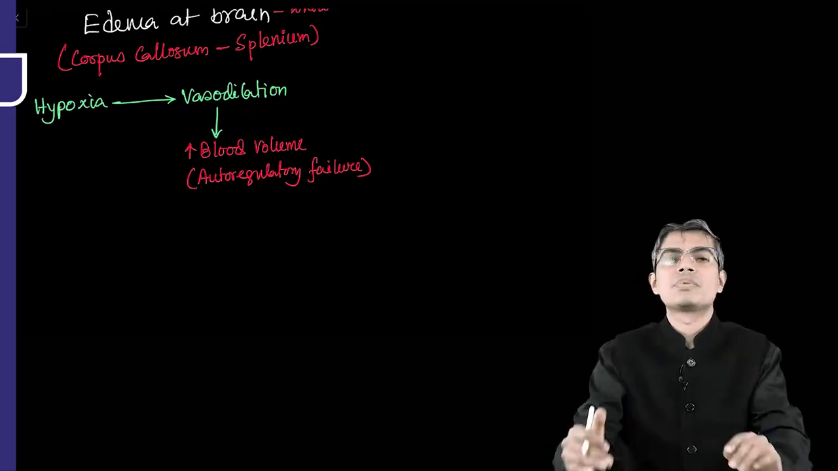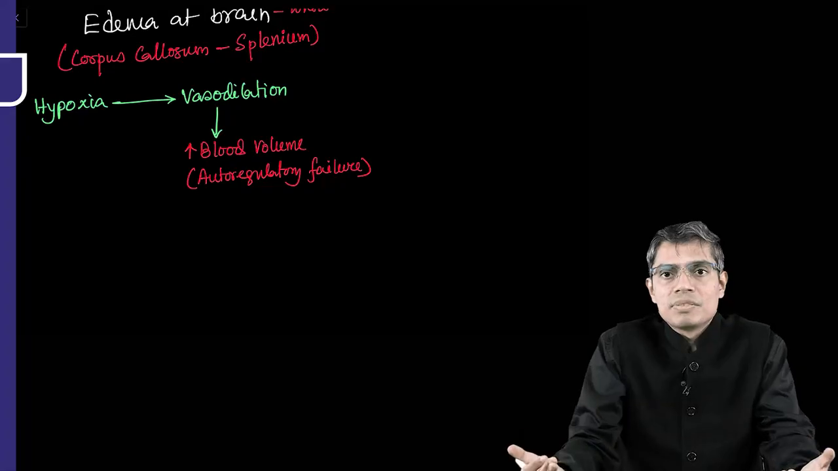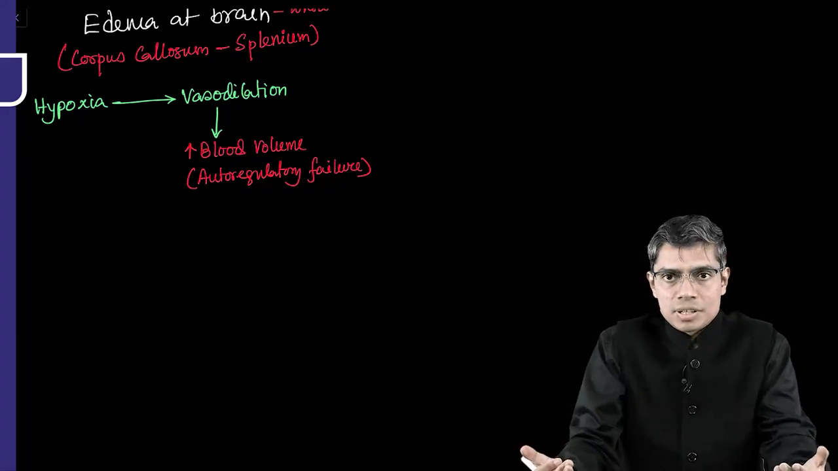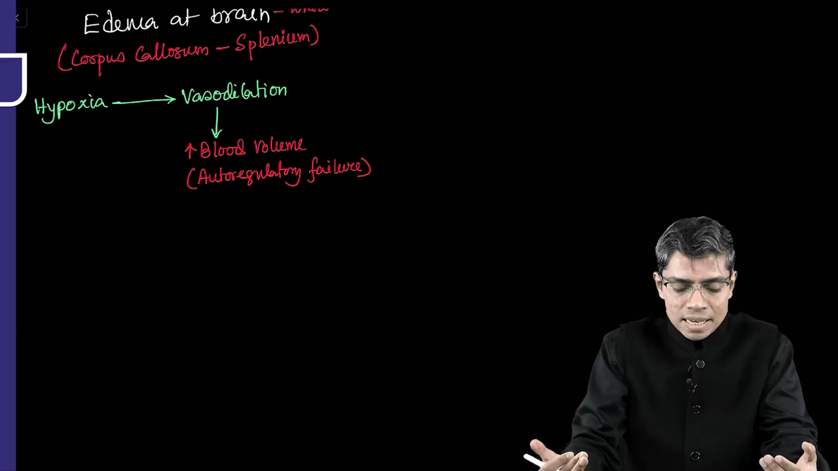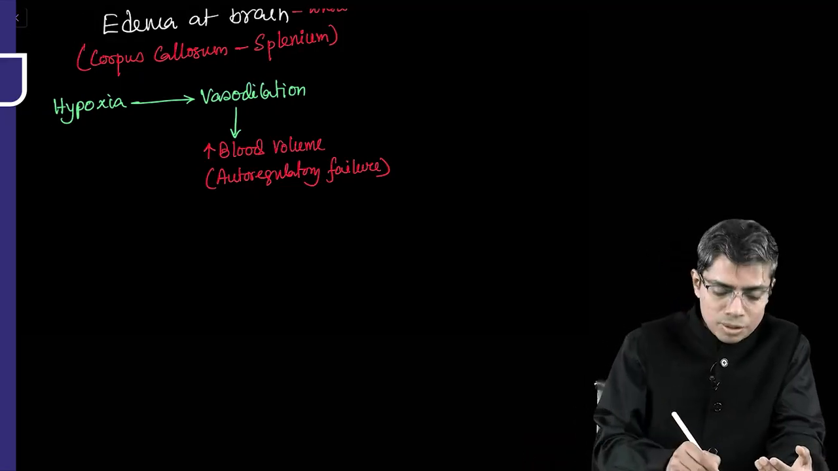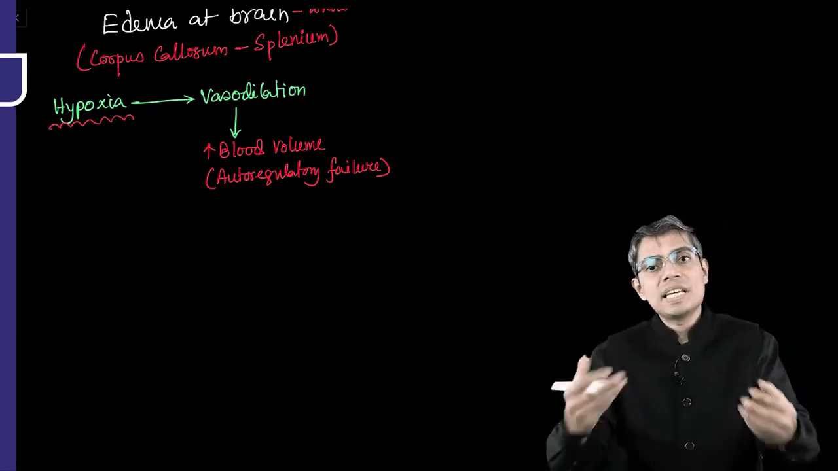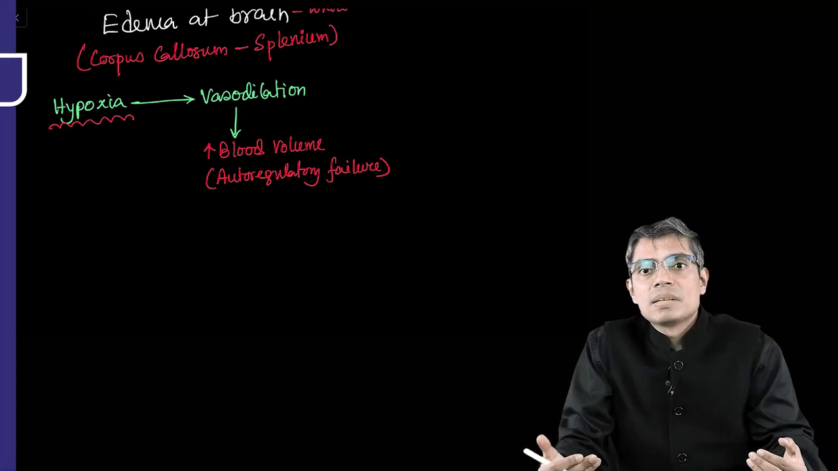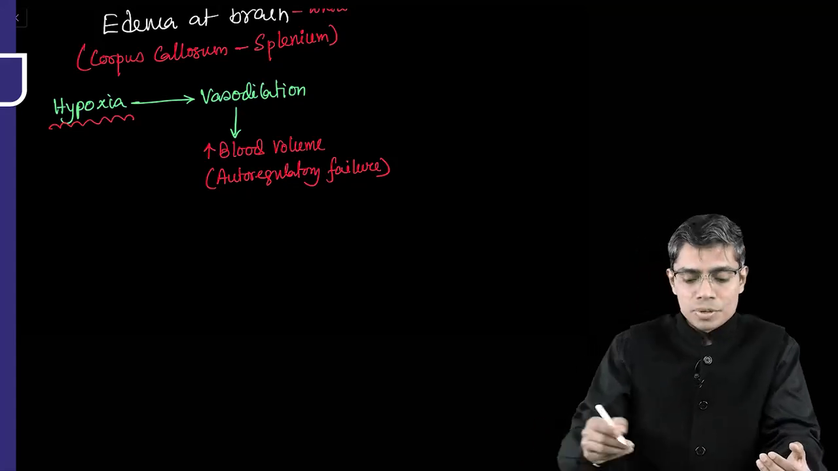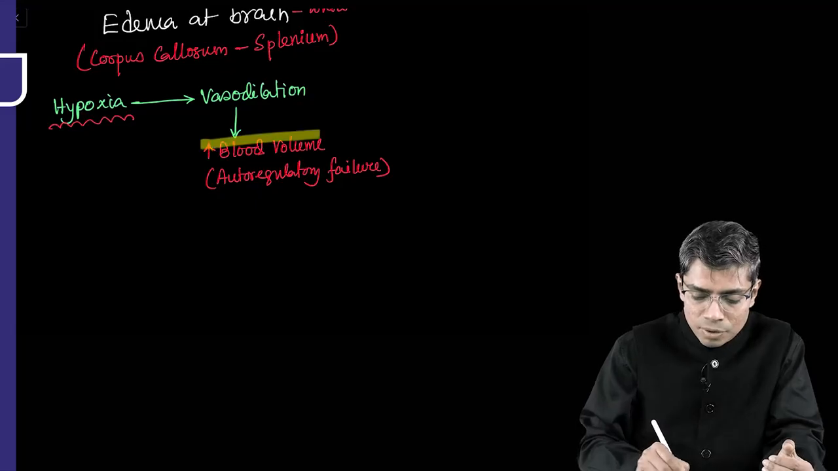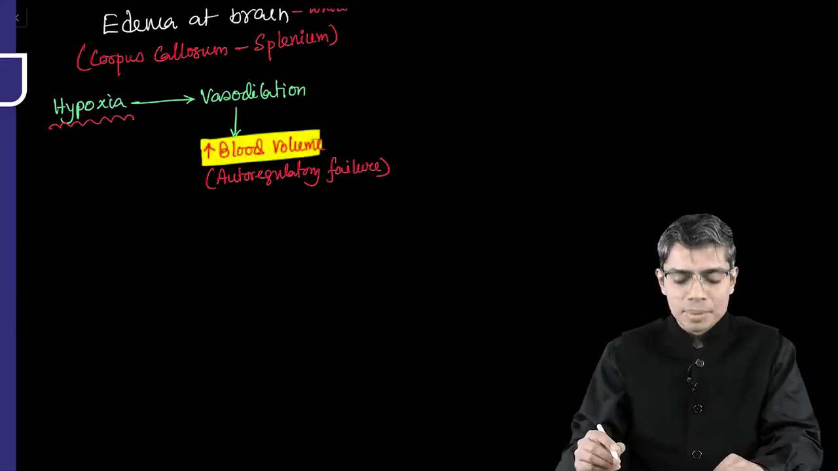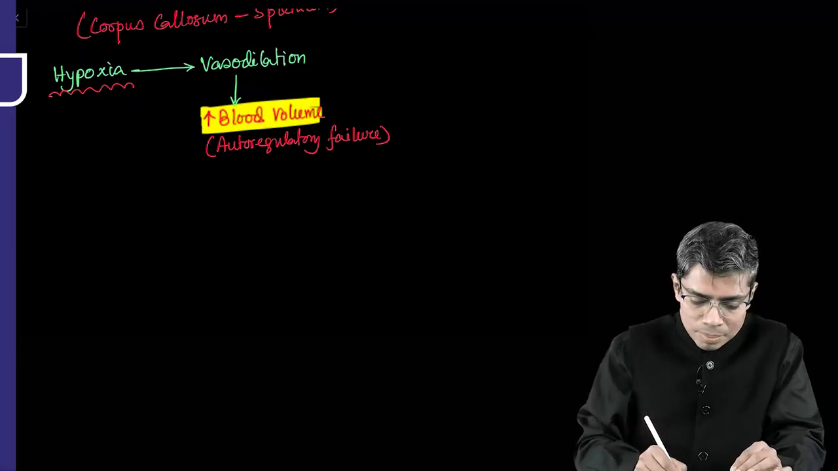You cannot increase the blood flow to the brain just by doing vasodilation at the level of cerebral vasculature. There is an auto-regulatory system. In case of high altitude pathology, like AMS or HACE, there will be failure of the auto-regulatory system at the level of the brain also, because of which there will be an increase in blood volume at the level of the capillaries of the brain. Now, whenever there is an increase in blood volume at the level of the capillary, what will happen?